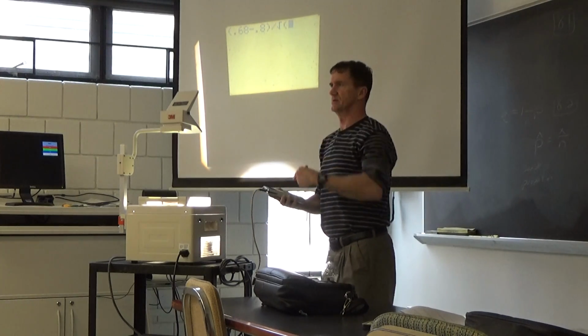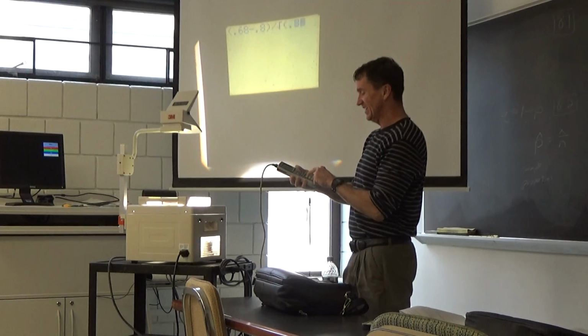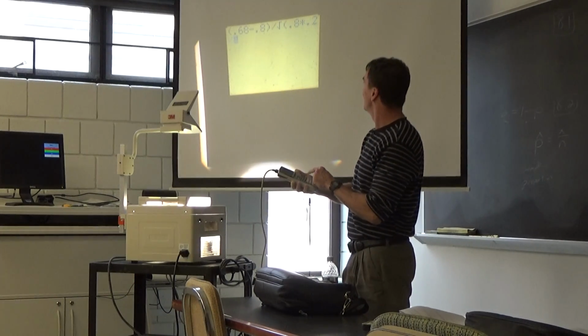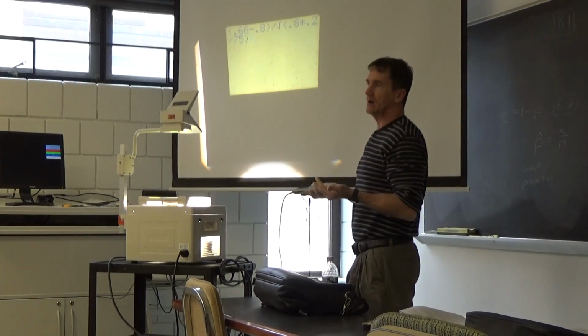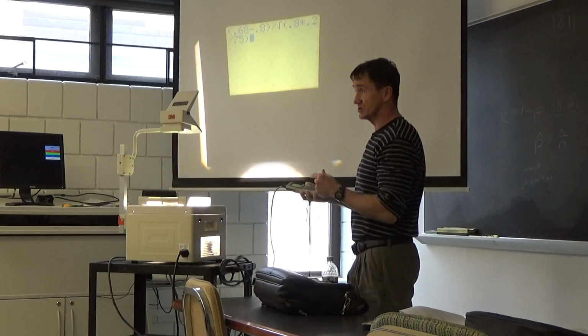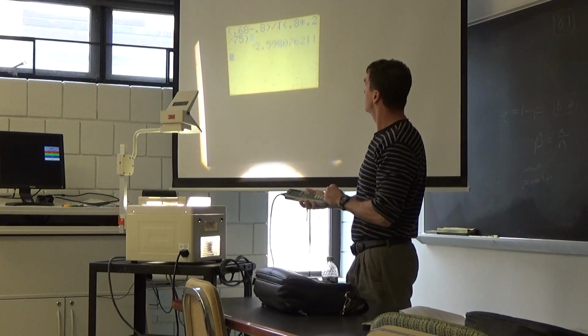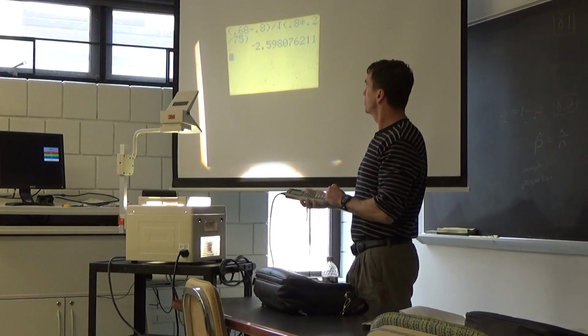A lot of you are like, I'm not doing this. Okay. 0.8 times 0.2. Then I have to divide by 75. I mean, seriously, with all that right there, I could accidentally type the wrong symbol or something, right? This is now my z-score, negative 2.59.